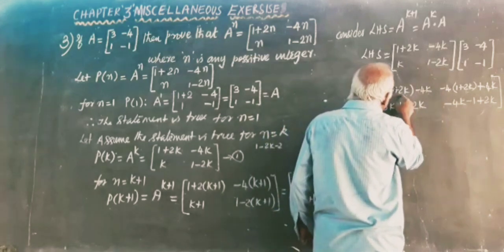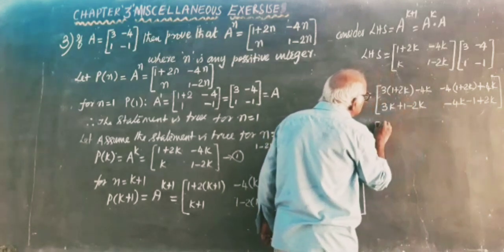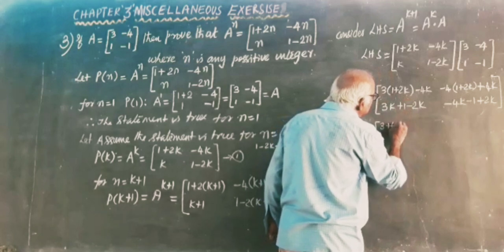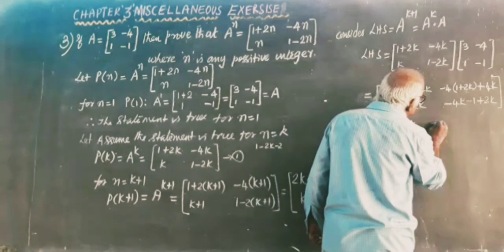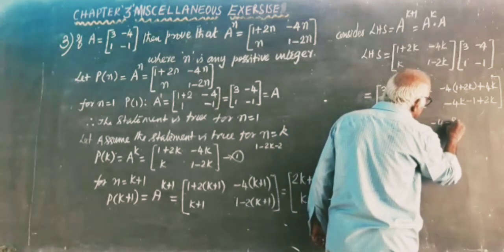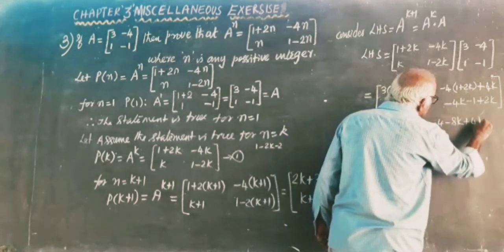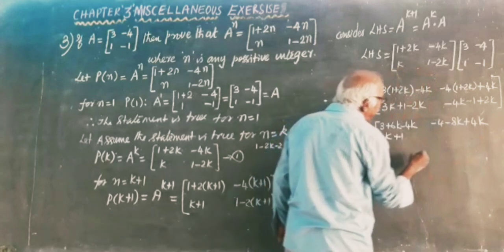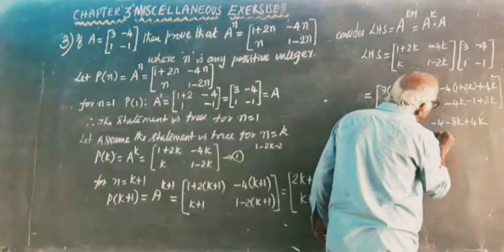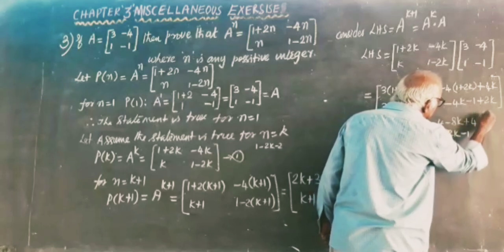3k, 6k, 3 plus 6k minus 4k, minus 4 minus 8k plus 4k, 3k, k plus 1, this is minus 2k minus 1.